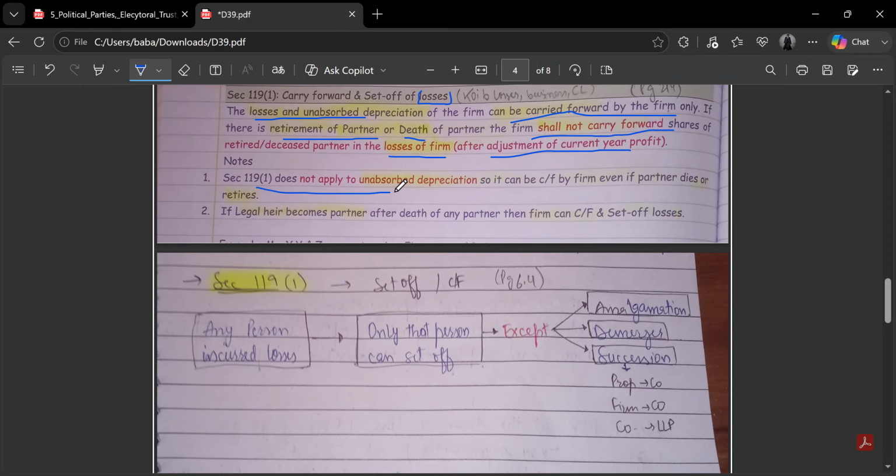Section 1191 does not apply to unabsorbed depreciation, which means that even if some partner retires or something, the firm will still be able to claim unabsorbed depreciation. It will not lapse. Then comes the case of legal heir. If he becomes a partner after death of any partner, then the firm can carry forward and set off losses. This is the case of legal heir.